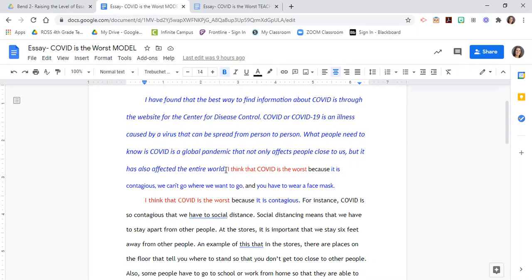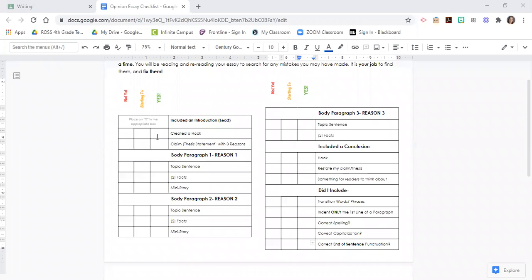Now I'm looking to see that I have my claim or my thesis. And here it is. I think that COVID is the worst because it is contagious, reason 1. We can't go to school where we want to go, reason 2, and you have to wear a face mask, reason number 3. So now I'm going to go back to my checklist. In my checklist, I can say yes. For sure, I have a hook, and yes, for sure, I have a claim or a thesis statement. I'm going to give a few more examples.